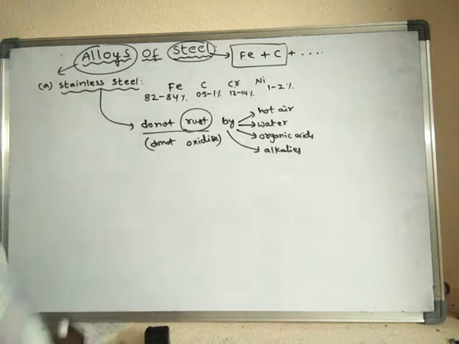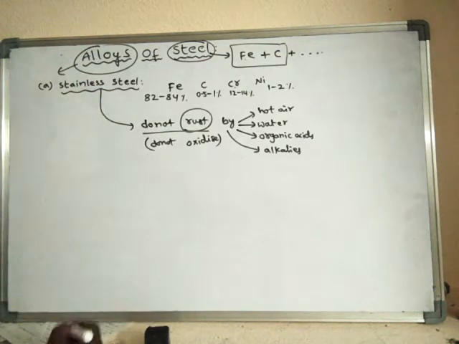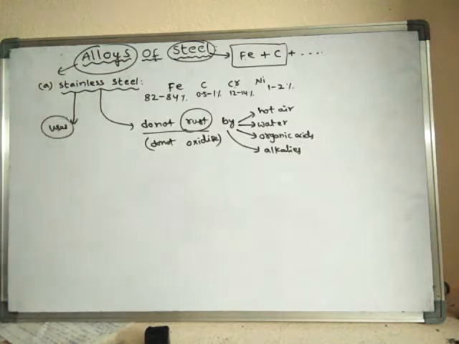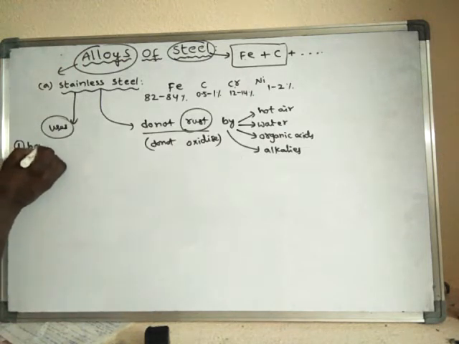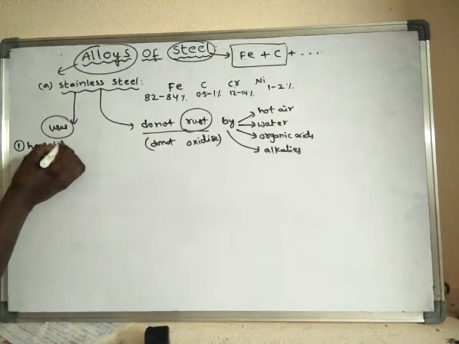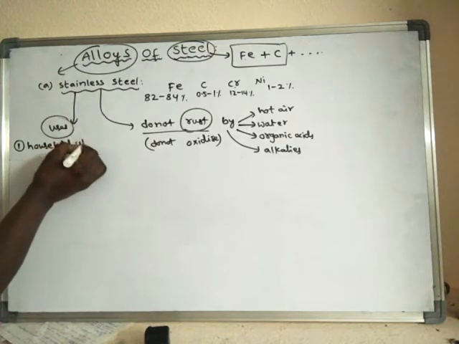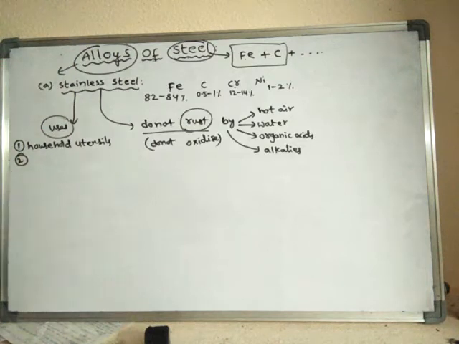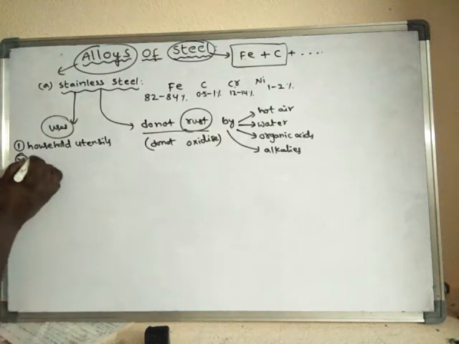What are the uses of stainless steel? Stainless steel is used in making household utensils and surgical instruments.